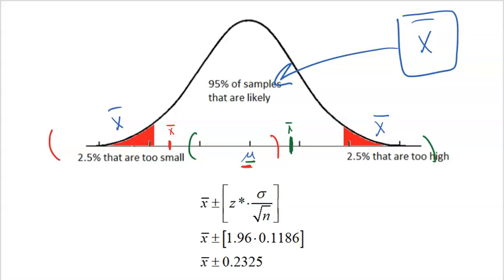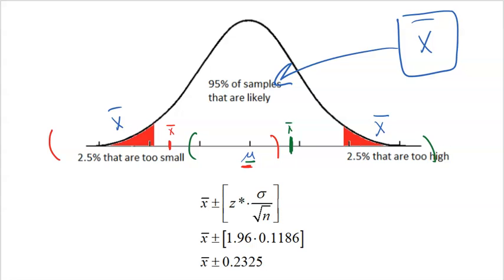So the point is, if I'm going in blind, meaning I don't know any of those numbers on the bottom because I don't know the true mean or standard deviation of the population, well then I'm just going to have to go in on the assumption that if I get one sample out, it's probably going to be in the middle, which means if I wrap an interval around it, I'm probably going to catch the truth. So again, this is where we come up with our confidence interval formula.